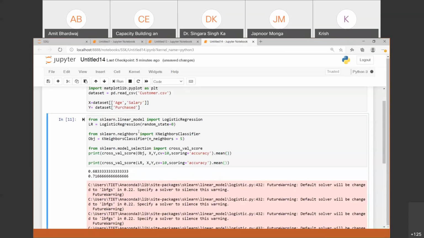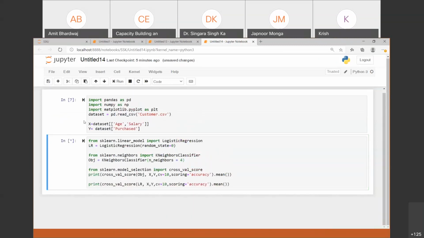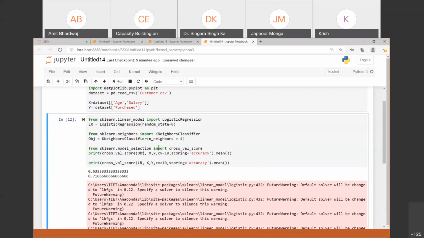Right? And you can vary this number to check what is the effect on the accuracy. So for KNN, with K equal to 4, its accuracy is 63 only. So for this, there is a big difference of around 8% accuracy. Right? So by using this concept, you can find out which model is best suited to your data set. Okay? Is it okay?